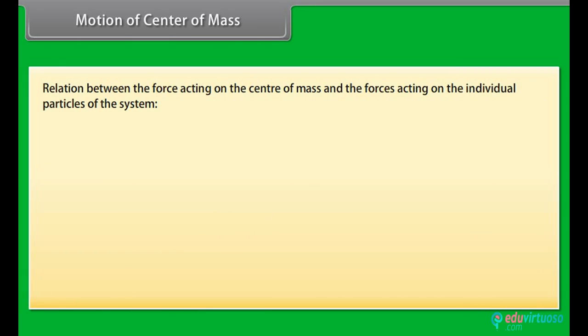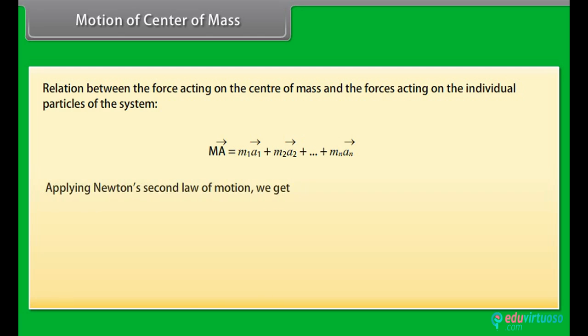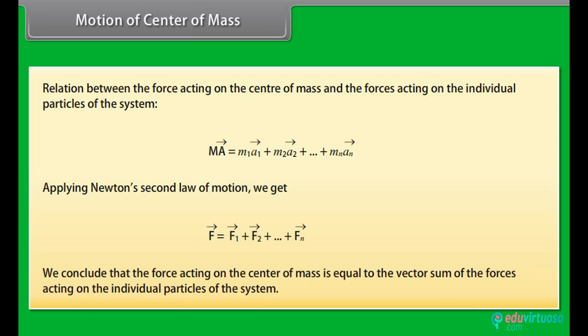Relation between the force acting on the center of mass and the forces acting on the individual particles of the system. Ma vector is equal to m1 a1 vector plus m2 a2 vector plus so on till mn an vector. By applying Newton's second law of motion in the above equation, we get F vector is equal to F1 vector plus F2 vector plus so on till Fn vector. We conclude that the force acting on the center of mass is equal to the vector sum of the forces acting on the individual particles of the system.